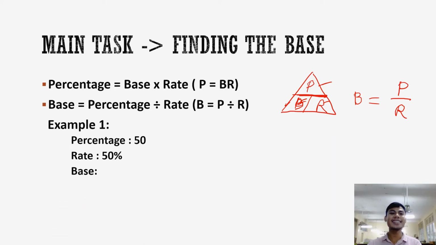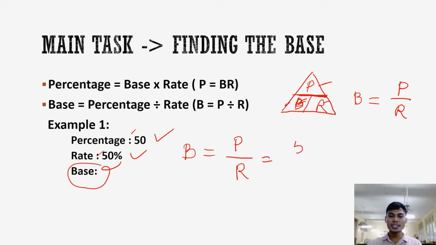Example number 1. The percentage given is 50 and the rate is 50%. Now, the question is, what is the base? Very basic. Given na lahat, at may name na siya. Siya si percentage 50, si rate 50, base ang needed. So, the base is just percentage over rate. Percentage given is 50. Rate is 50%. And remember, we should not deal with the percents here. We must deal with the decimals.